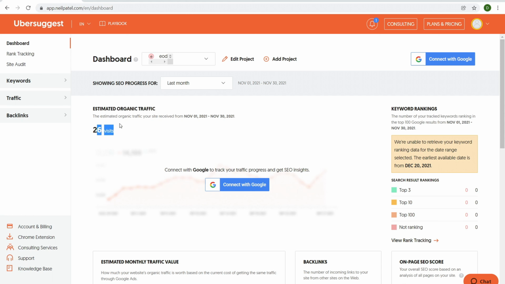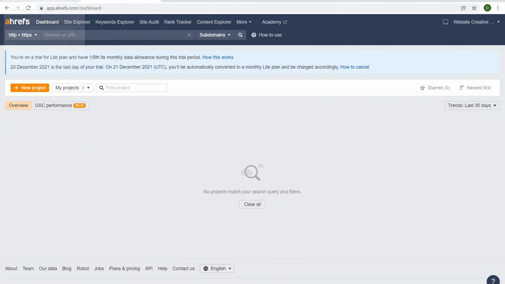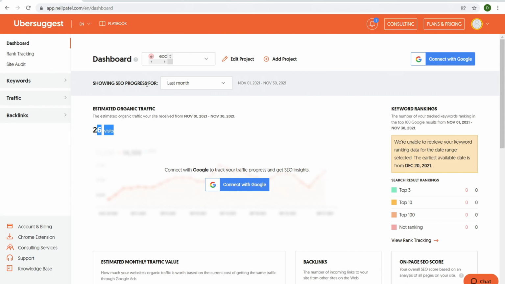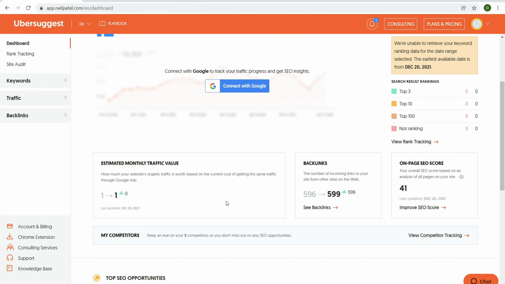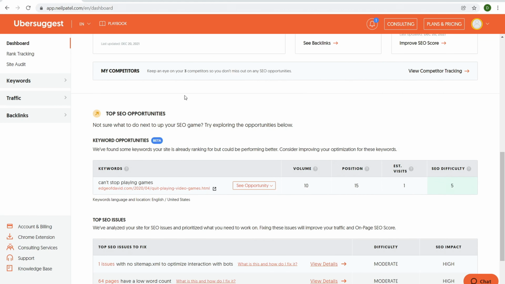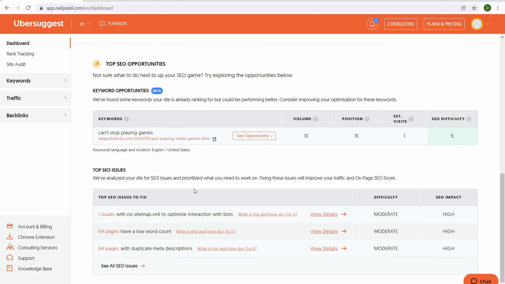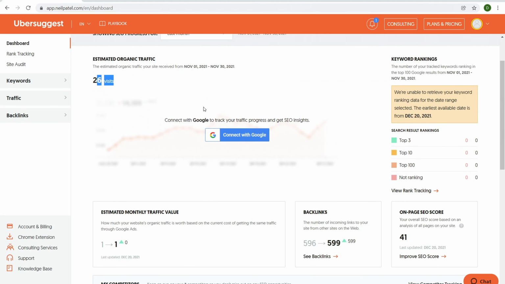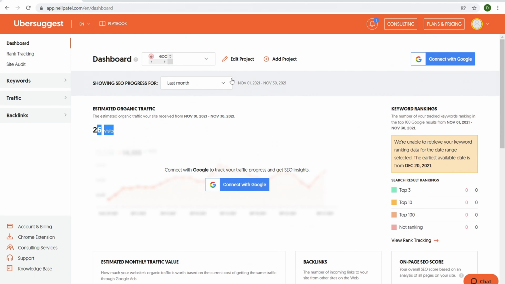26 visits, that's not correct. Estimates are just estimates with these tools. Same with Ahrefs, they're not accurate. It's just a broad estimate to help give you an idea of how to proceed. Now, if we come down over here, we have traffic value, backlinks, on-page SEO score, and then we can click over here to learn how to improve our SEO score. Right down here, we have keyword opportunities and top SEO issues. Now, again, edgeofdavid.com is just a blogger blog.